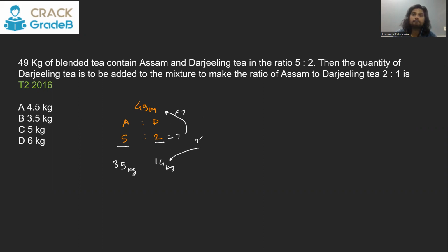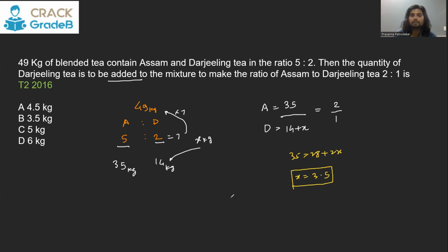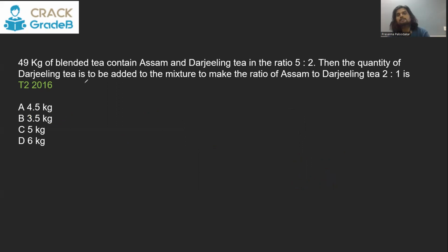Into this, you add some quantity of Darjeeling tea. So now Assam will still be 35, but Darjeeling will now become 14 plus X. The new ratio of Assam and Darjeeling tea is 2/1. So let's solve here. By cross multiplication, 35 is equal to 28 plus 2X, or X will be equal to 3.5. So the amount of Darjeeling tea you should be adding is 3.5 kg. I hope you got this.